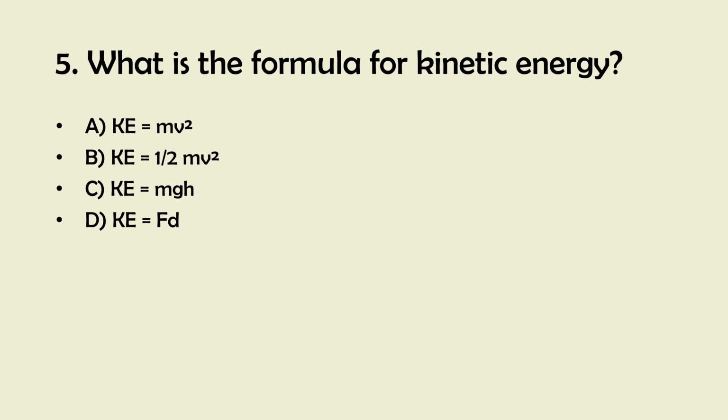5. What is the formula for kinetic energy? A. K equals m into v square. B. K equals half m into v square. C. K equals mgh. D. K equals fd. And the right answer is